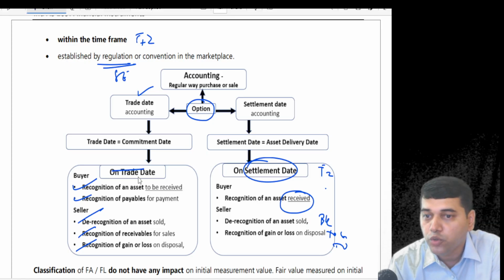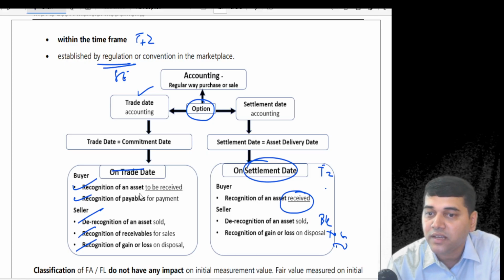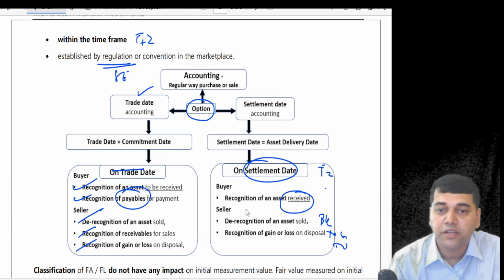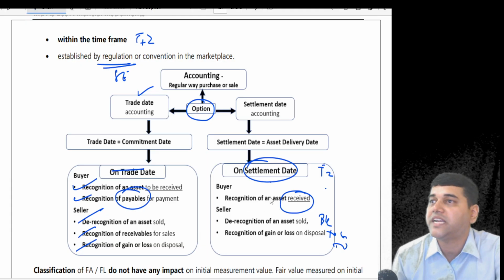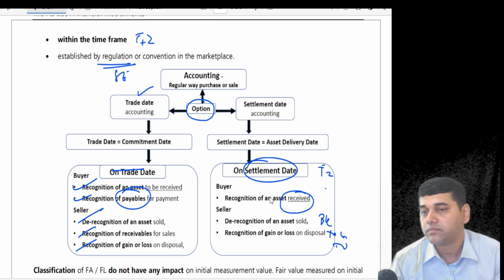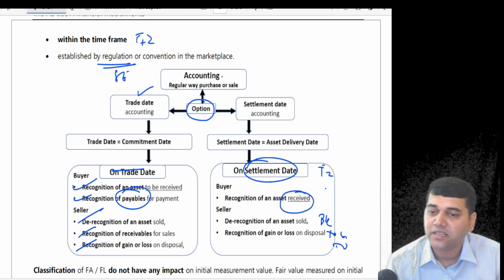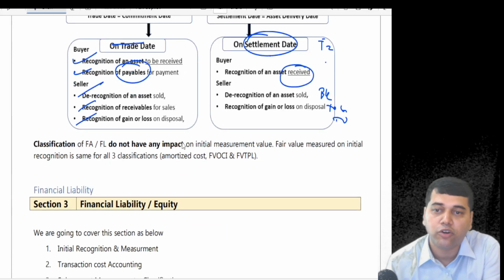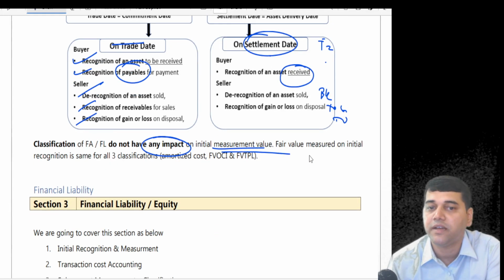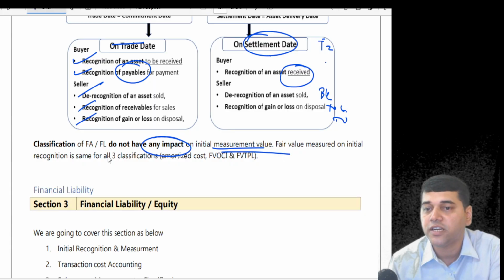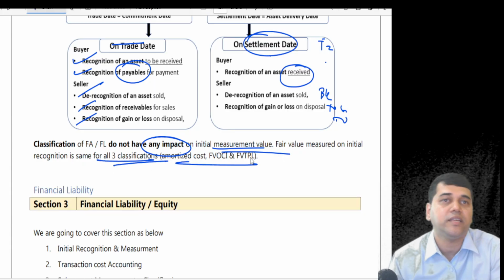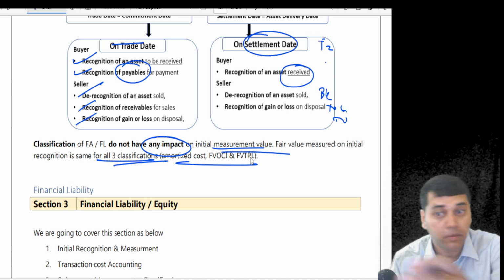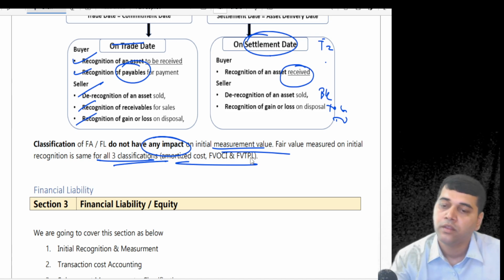That means if you do it on the trade day, you have to recognize the payables. But if you do it on the settlement day, there is no payable. Straight away you pay the cash and recognize. So the classification of the financial asset, financial liability, etc. has no impact on the initial measurement value. Fair value measured on initial recognition is the same in all three classifications. In the next session, when we solve the problem, I'll explain this theory again. Okay.